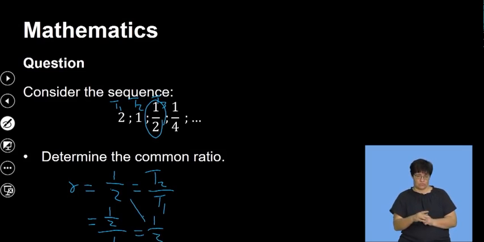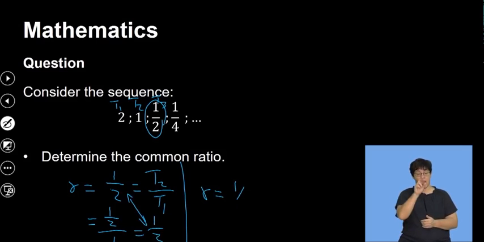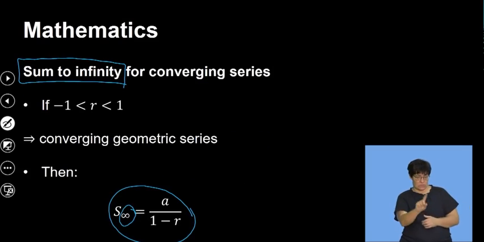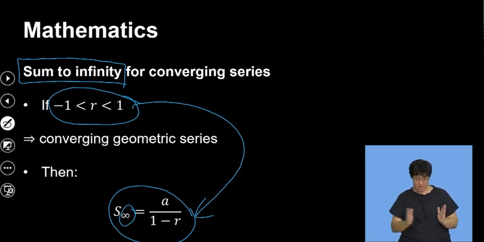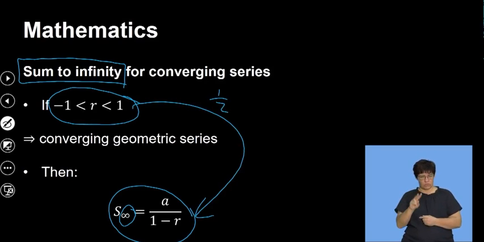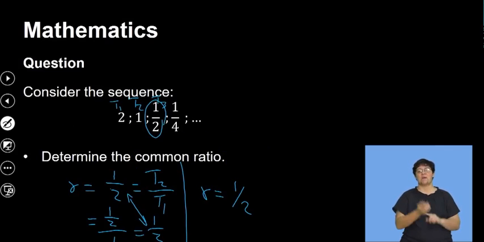So you can see that it's actually the same value. I was just trying to show you that even with T3 and T2, it will still be the same value. Now, let's go back. What did we say? Only if the R value is between -1 and 1 can I use the formula. Because I got 1 over 2, it does lie between -1 and 1. Therefore, I can find the sum to infinity, so let's go to the second question that I have here.